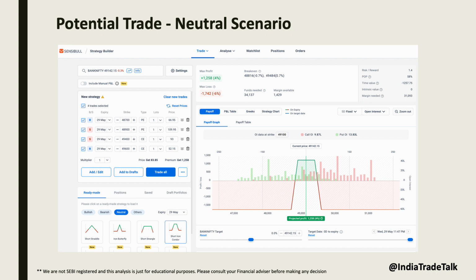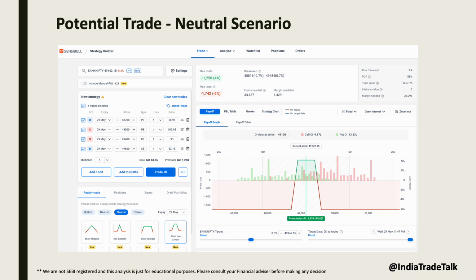Now let's discuss an effective strategy for neutral option sellers in Bank Nifty. If Bank Nifty opens within the 49,000 to 49,300 range, here is a short Iron Condor trade you can follow. This setup provides a solid 1.4 to 1 risk-reward ratio. In case Bank Nifty shows a directional movement, we can adjust the trade by bringing the opposite sell and buy strikes closer to reduce the potential losses.